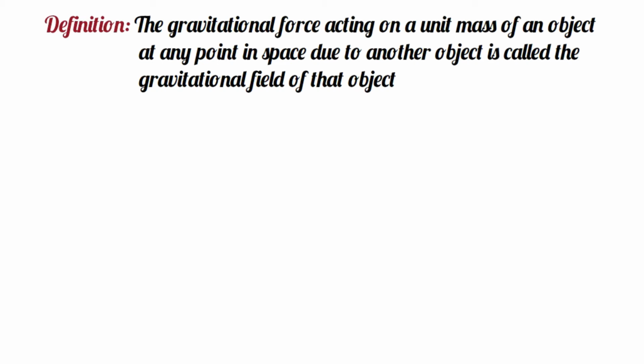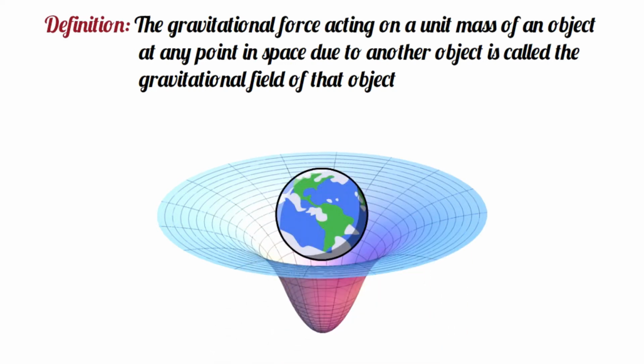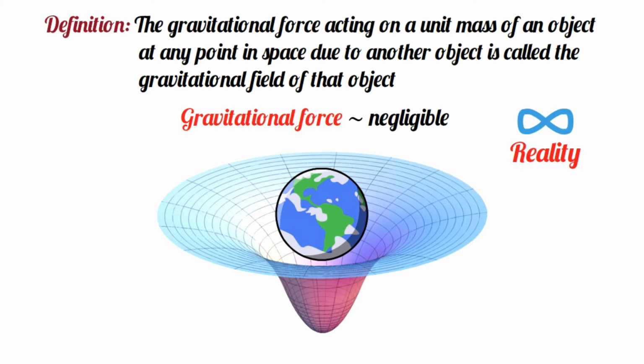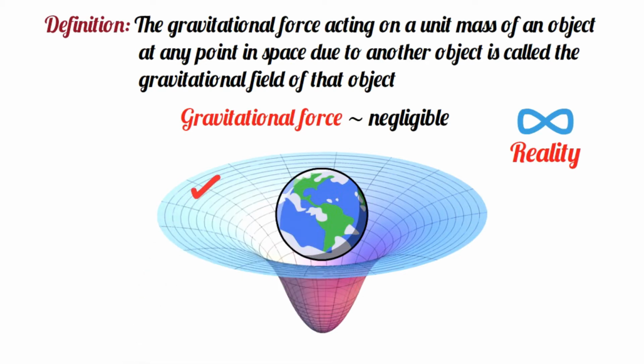In physics, the gravitational field is a model that is used to explain the influences that a massive object extends into the space around itself. In reality, the gravitational field of any object extends to infinite distances, but the region after which the gravitational force becomes negligible is no longer regarded as the gravitational field of the object. Now, it is important not only to mark a region as a gravitational field of an object, but also to measure the gravitational effect at each point in that region. That is why we measure the gravitational field intensity at a particular point in that gravitational field.